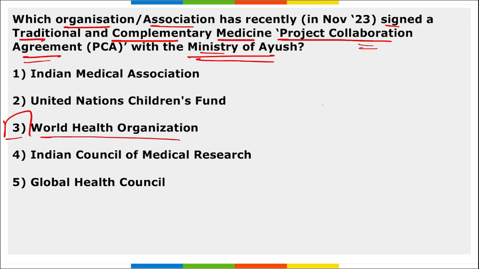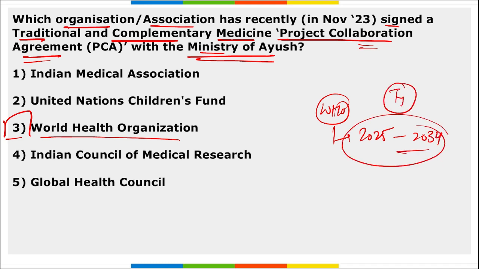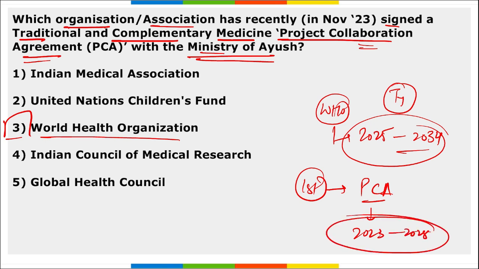Mark this. And this traditional medicine global strategy, here WHO will prepare this strategy for the year 2025 to 2034. This is the target year that you need to remember for the same, correct? And the first phase of this PCA project collaboration agreement is from 2023 to 2028.